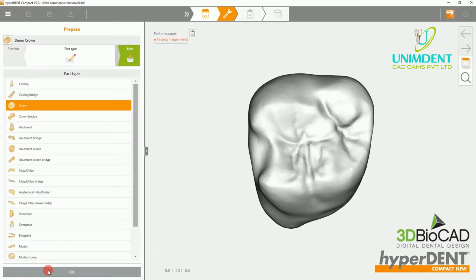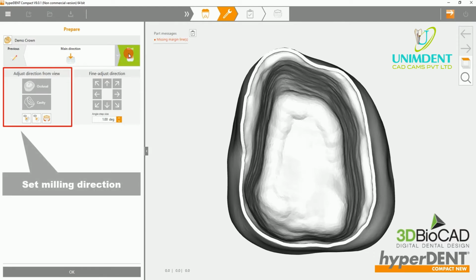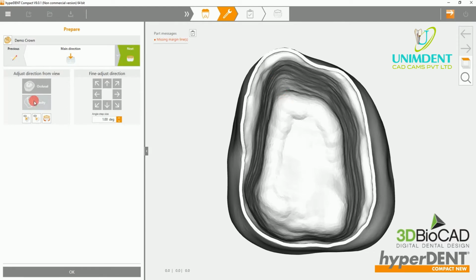On this page, it will relist the part types. Please use this time to double check. Next, you can set the milling direction. Please select Cavity and move on to the margin lines.